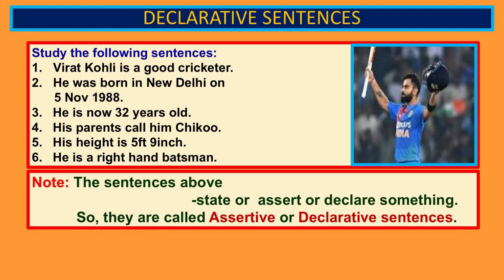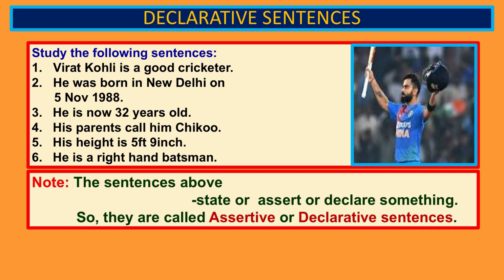All these sentences state or assert or declare facts about Kohli. So, who is Kohli, when was he born, how old is he, what do his parents call him, how tall is he, and what is his profession or how does he play cricket, right.